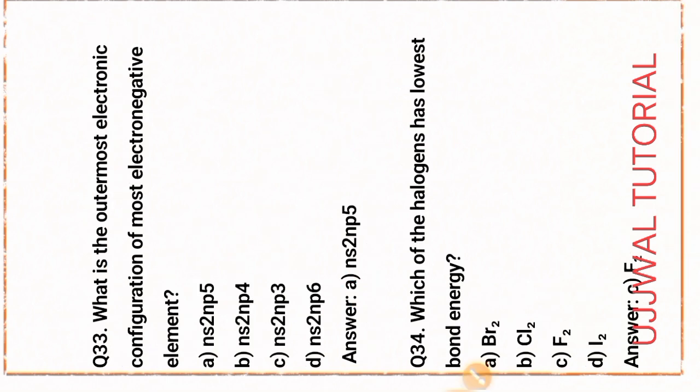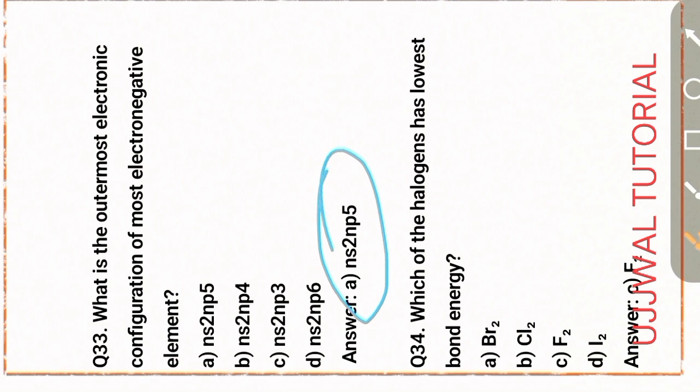What is the outermost electronic configuration of the most electronegative element? That is option A, ns2 np5. That follows the halogen electronic configuration, the group 17 element electronic configuration.